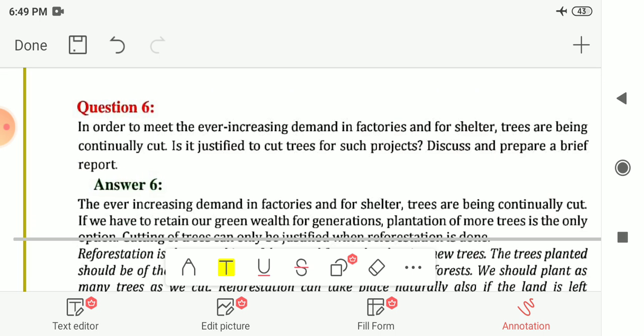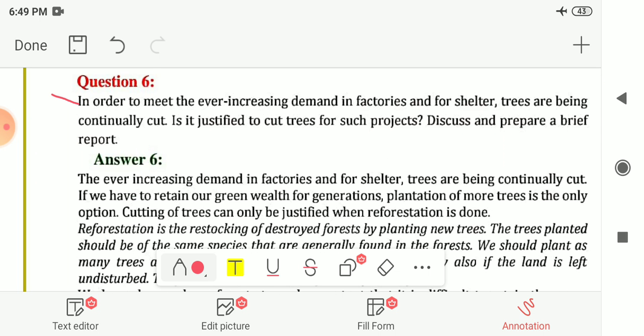Next is question number 6. In order to meet the ever increasing demand in factories for shelter, trees are being continually cut. Is it justified to cut trees for such projects? Discuss and prepare a brief report.